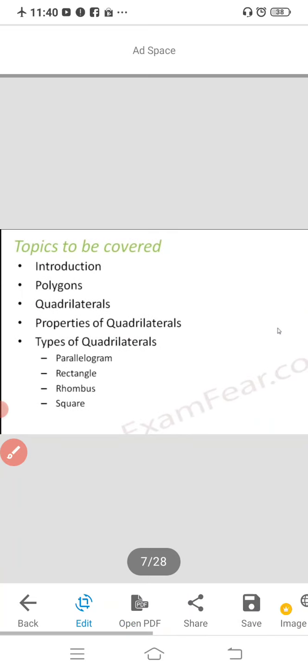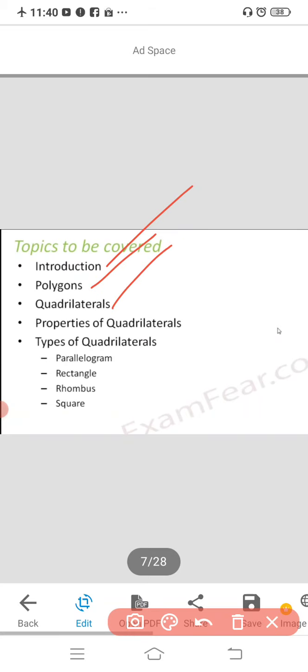Next, after that you are going to study understanding quadrilaterals. In understanding quadrilaterals you are going to study the introduction, polygons, quadrilaterals, properties of quadrilaterals, and types of quadrilaterals. In the types of quadrilaterals you are going to study parallelogram, rectangle, rhombus and square. So all these concepts you are going to study in understanding quadrilaterals.